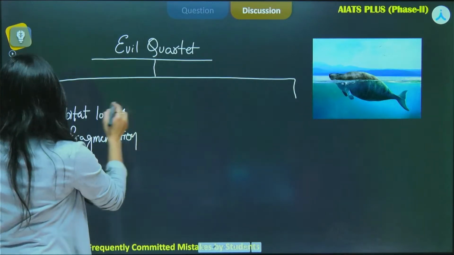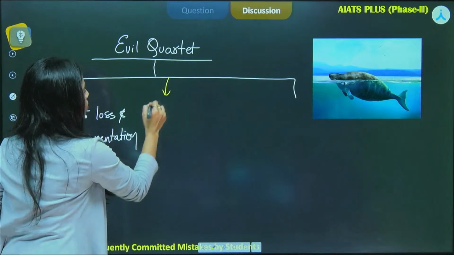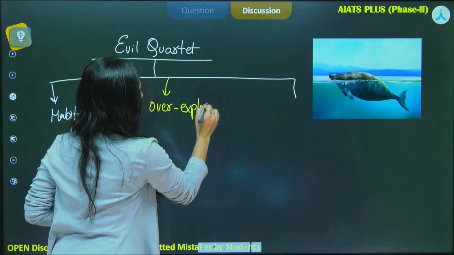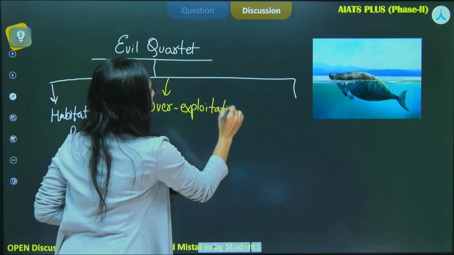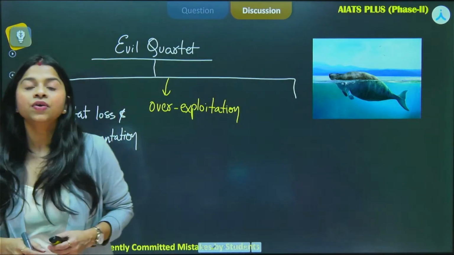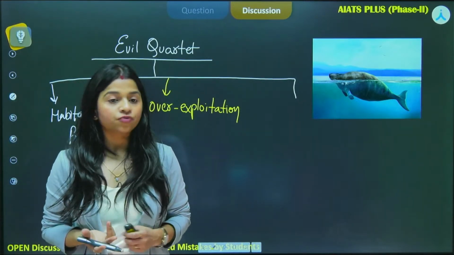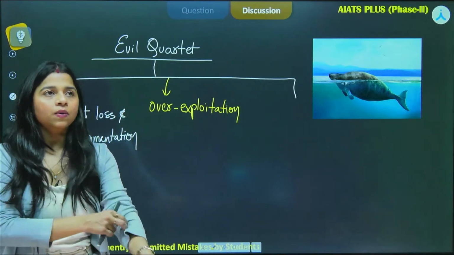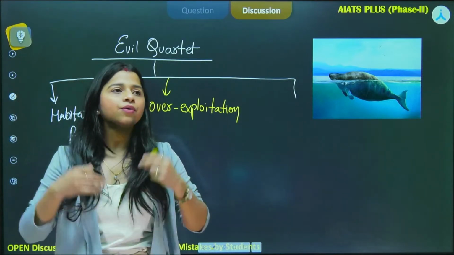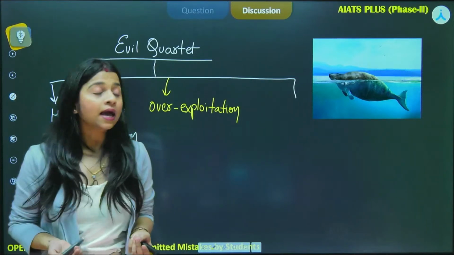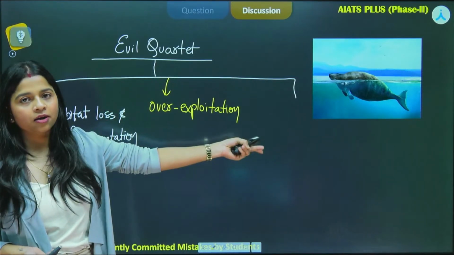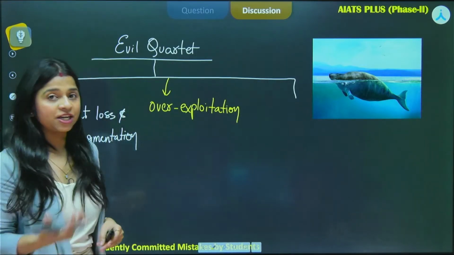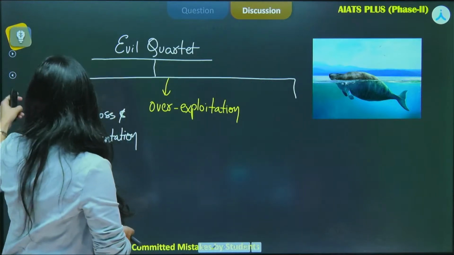that is overexploitation. Okay, the second one is overexploitation. Whenever a particular plant or animal or organism is overexploited for its goods, for example, the stellar sea cow, the fur of this particular animal, fur coats, fur bags, were very much in demand in France, and because of that, this stellar sea cow got extinct because of overexploitation by humans, because of the need and greed of humans.